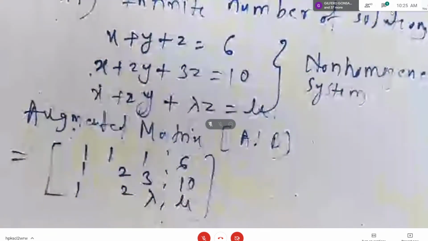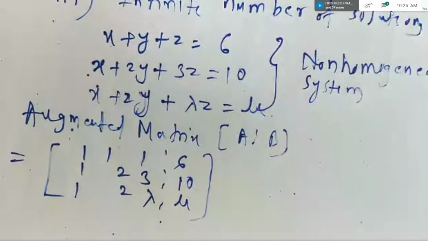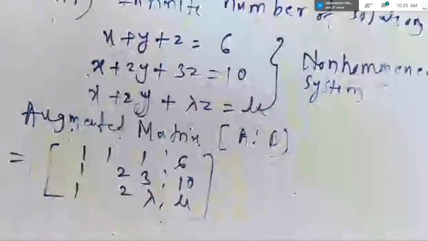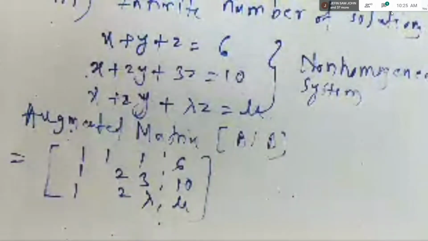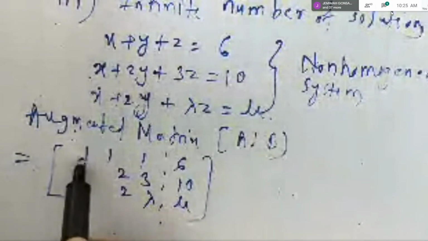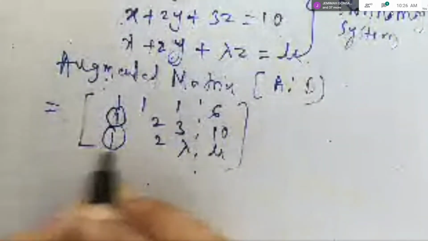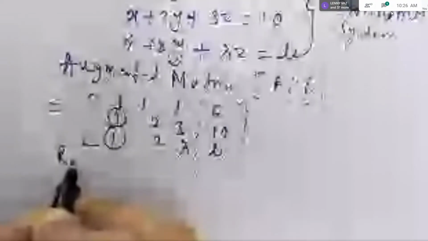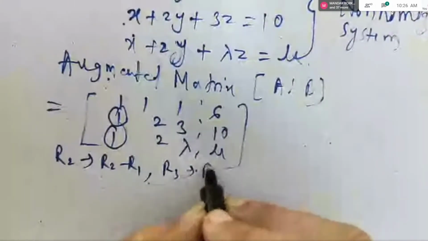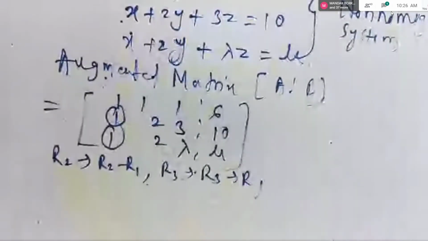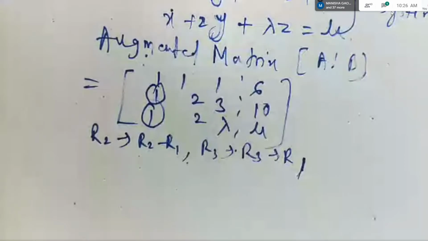Now what we do, students, you have to convert this matrix into the echelon form by using row transformations. Your target elements are these two. What is the first simple transformation? R2 changes to R2 minus R1 and R3 changes to R3 minus R1.